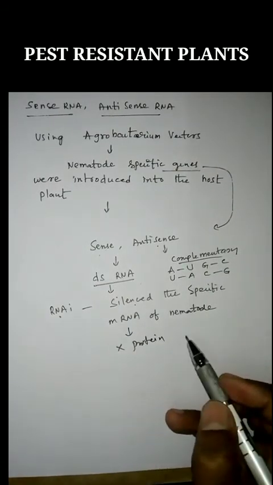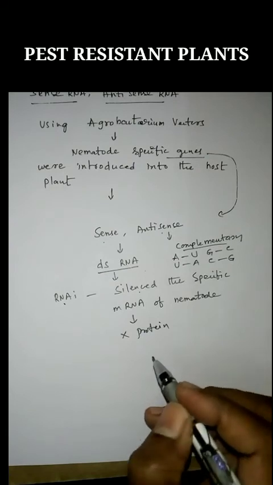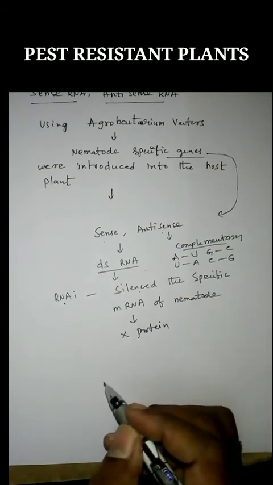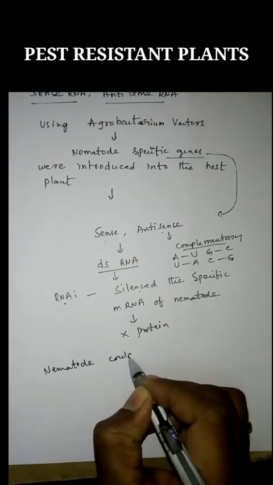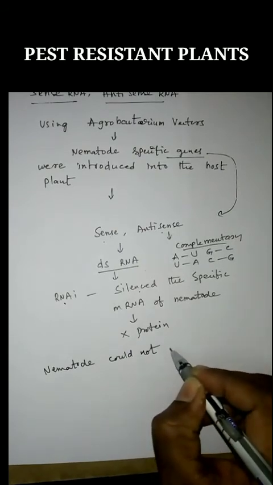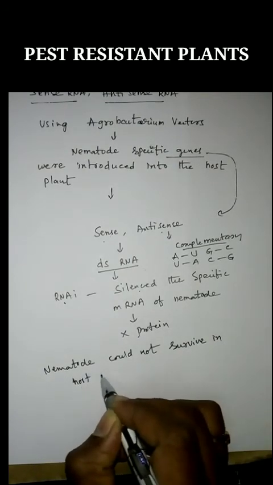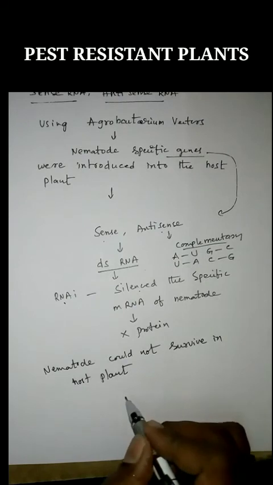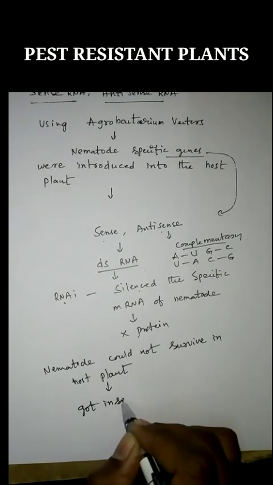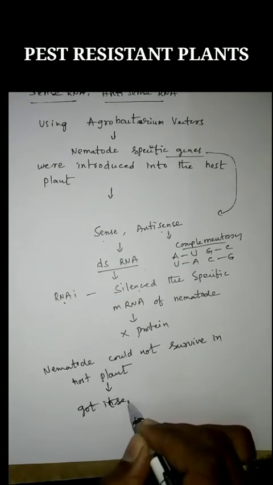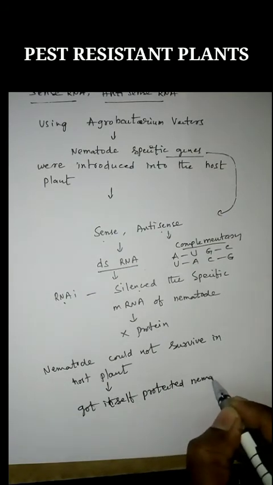If there is no protein, the nematode could not survive in the host plant, so the host plant protects itself from the nematode.